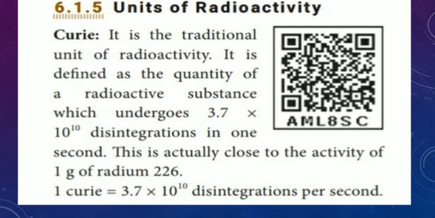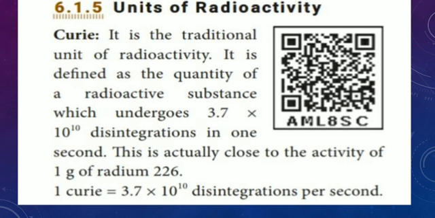This is actually close to the activity of 1 gram of radium 226. Therefore, 1 curie is equal to 3.7 into 10 power 10 disintegrations per second.